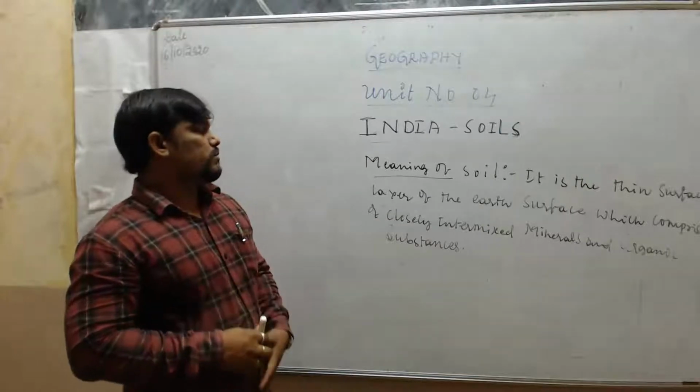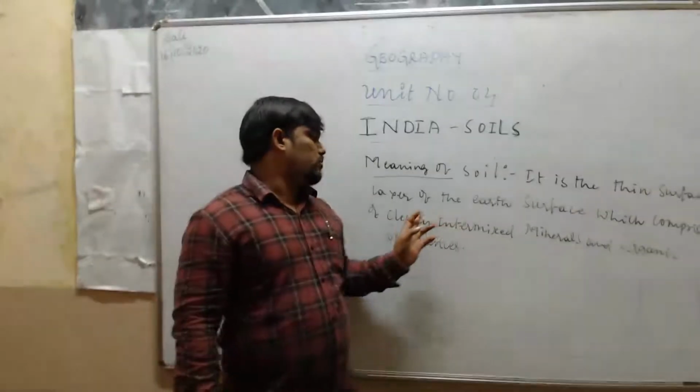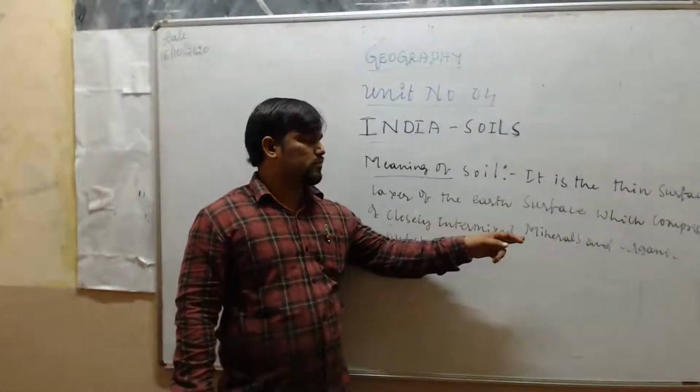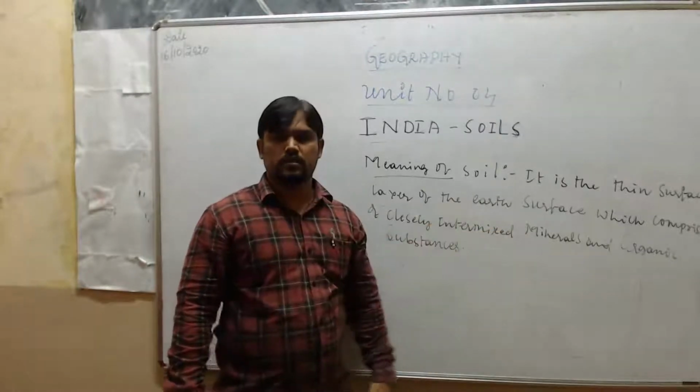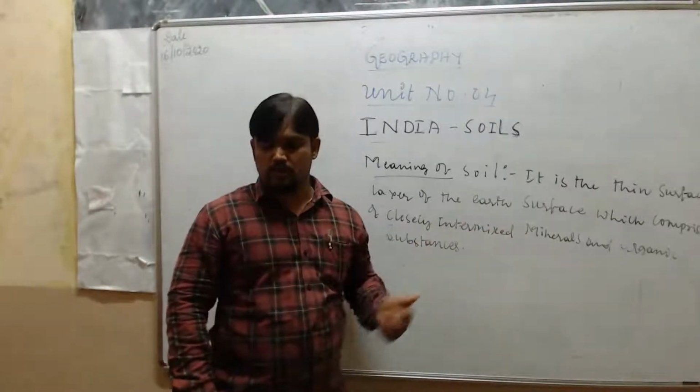Soil is the thin surface layer of the earth's surface, which comprises closely intermixed minerals and organic substances. That is the meaning of soil.